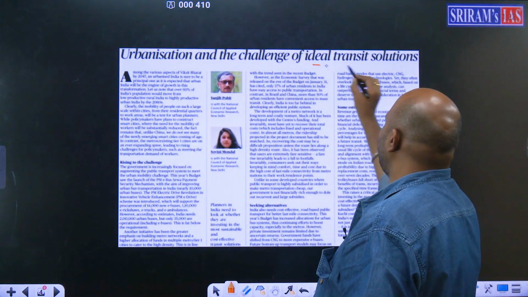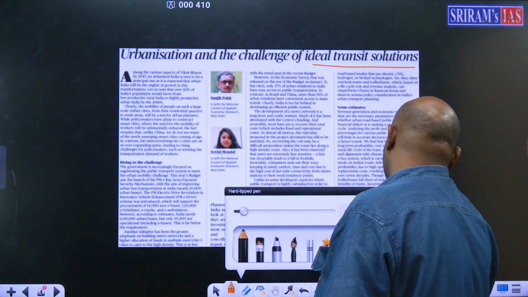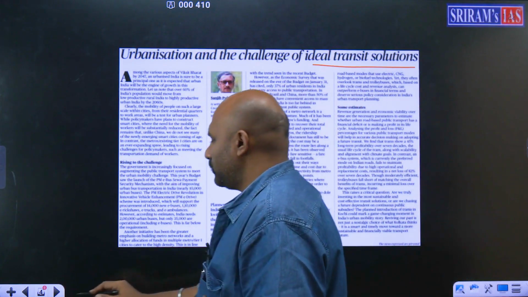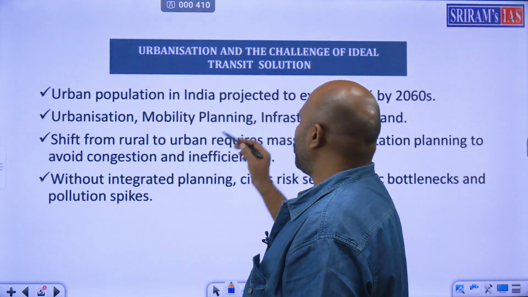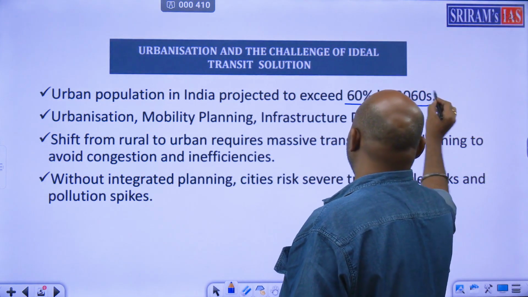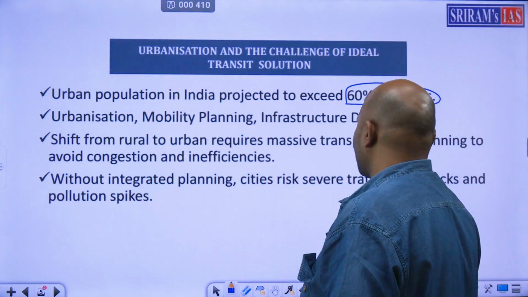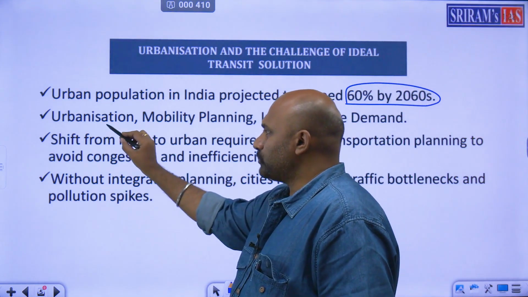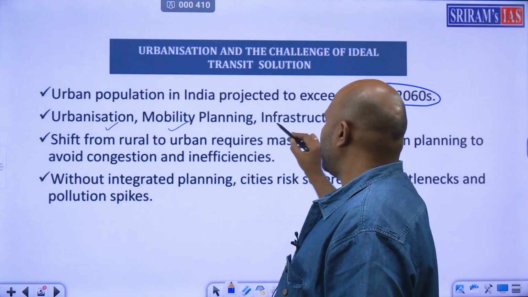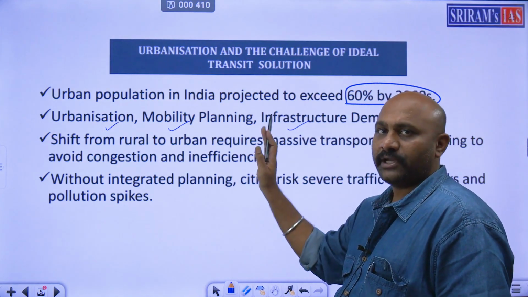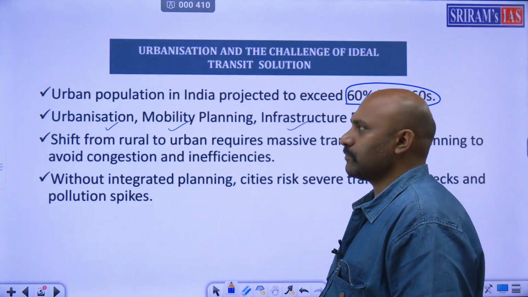Urbanization and challenge of ideal transit solutions. So urban population in India is projected to reach 60% by 2060s. So that's a big one. So problems will be urbanization, mobility planning and infrastructure demand. These are the 3 major focus areas.